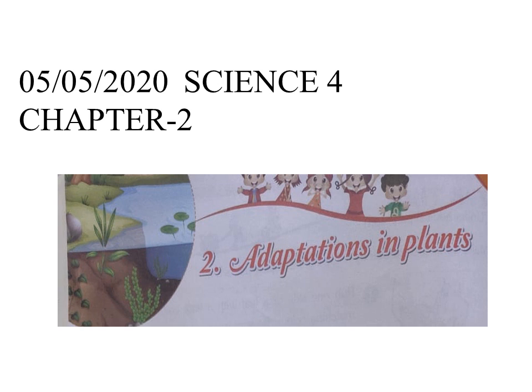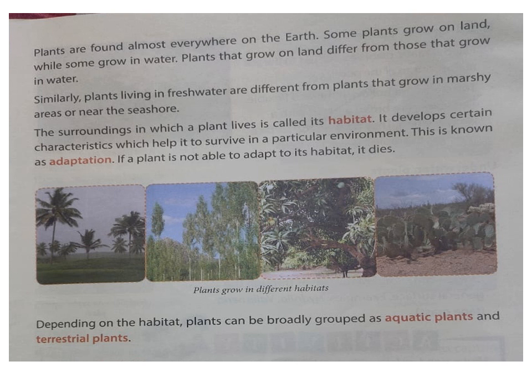After a long time, we can start now chapter 2 in our science. Its name is Adaptations in Plants. Before going to discuss this chapter, we should know two important terms: adaptation and habitat. First, we have to discuss what is the habitat.